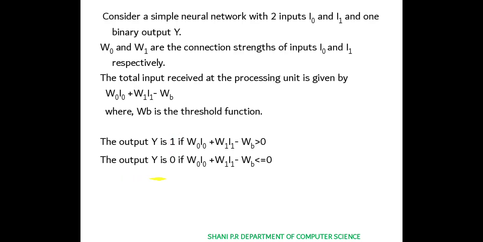If the output y is 0, then W0 I0 plus W1 I1 minus WB should be less than or equal to 0. So the output value will be y is 1 or y is 0, if greater than 0 or less than 0. Okay, this is about the perceptron model.